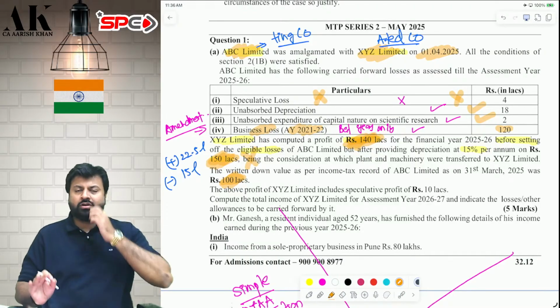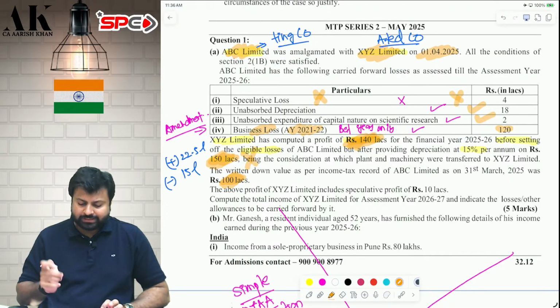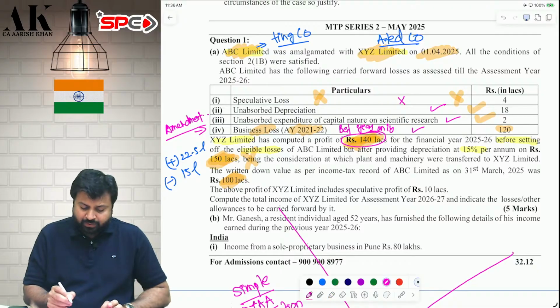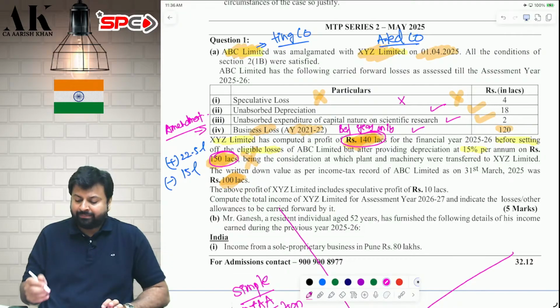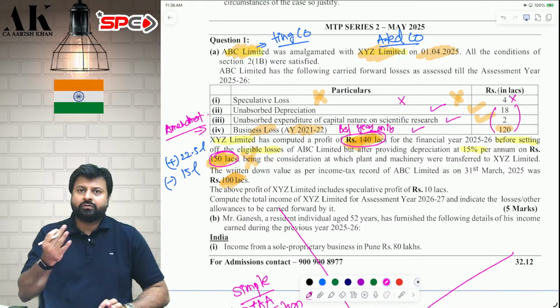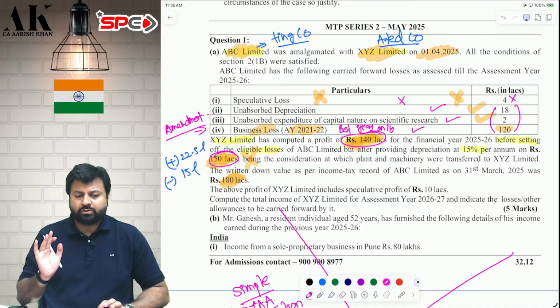I hope it is clear to all of you. Is it clear? So what is the ultimate answer? 140 lakhs is your profit. Then add depreciation on 50 lakh rupees because that is excess claim, and reduce the 3 items. These 3 items reduce, do not reduce speculative loss. You will get your profit. I hope it is clear to all of you.